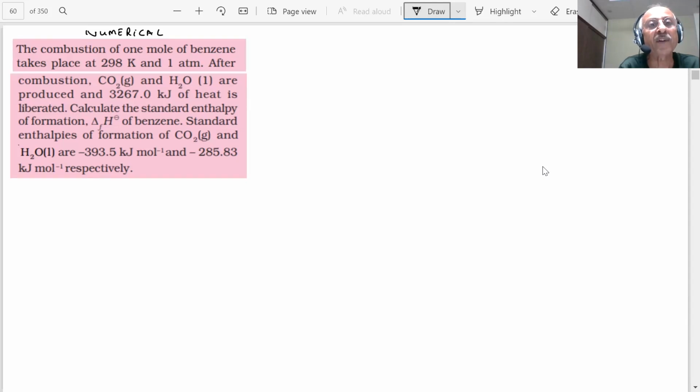At 298 Kelvin and 1 atm. So he is using standard conditions. After combustion, carbon dioxide and water are produced and 3267 kilojoule of heat is liberated. Calculate the standard enthalpy of formation of benzene; the standard enthalpies of formation of carbon dioxide gas and water are given respectively. You have 2 to 3 minutes to answer the question. Apply the Hess law, students.